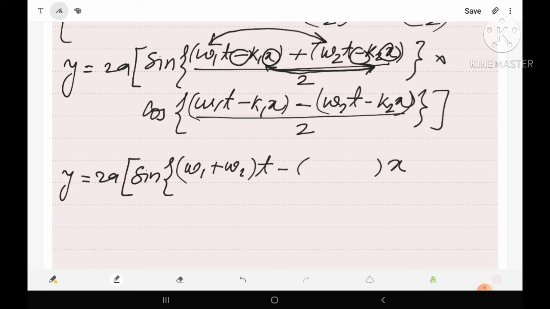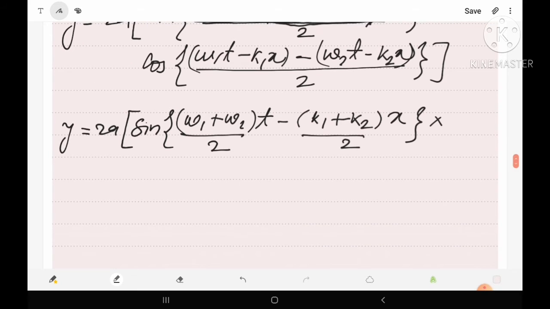Inside the bracket we have k1 plus k2, and the whole upon 2. Let us do the same for the cos term.